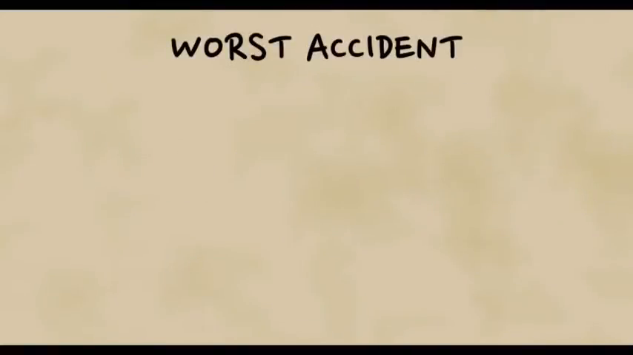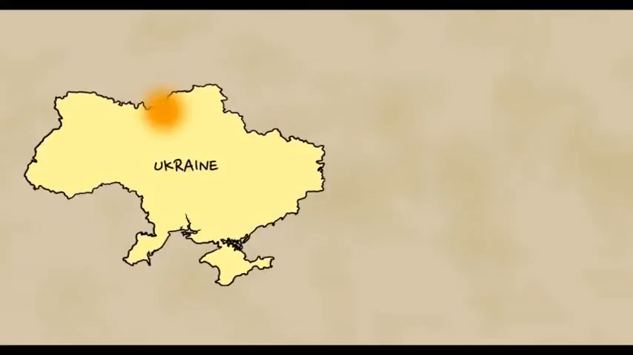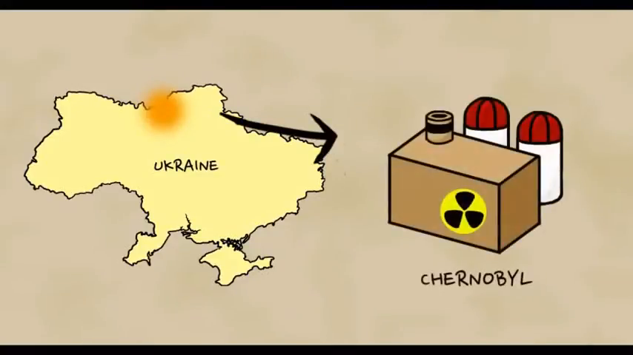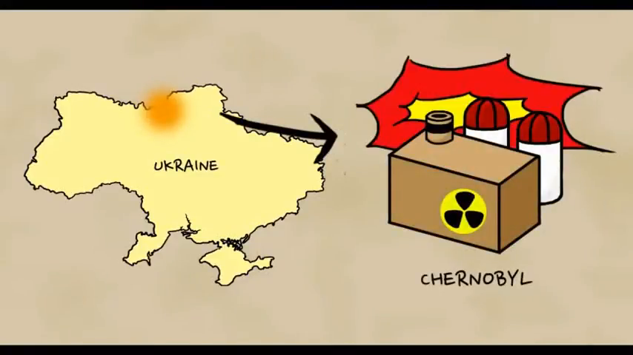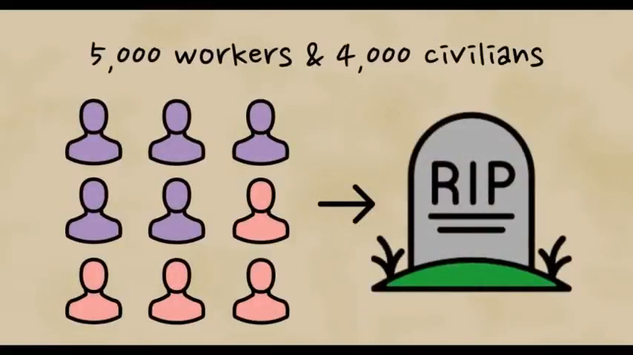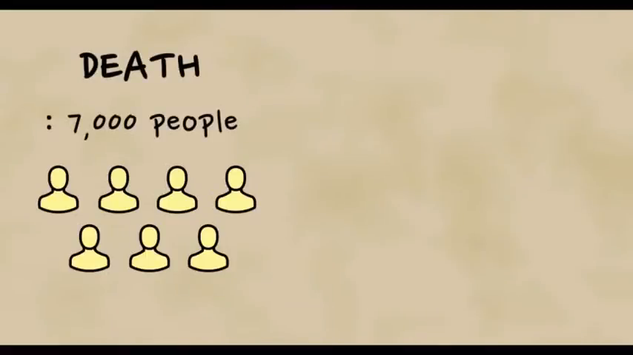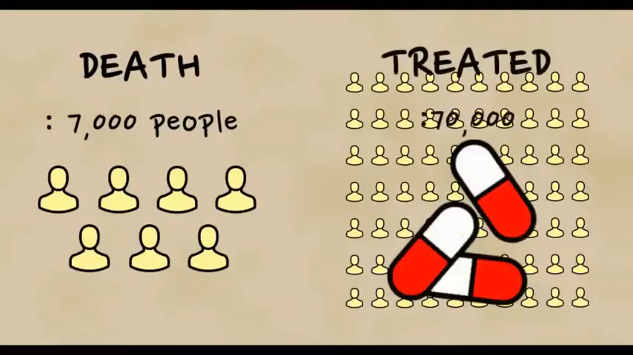Let's take a look at some examples. The most famous example is the Chernobyl nuclear accident. On April 26, 1986, a nuclear generating station located at Chernobyl exploded, called the 20th century's biggest and worst accident. The accident rapidly killed at least 9,000 people, 5,000 workers and 4,000 civilians. Plus, 5 years after, 7,000 died and almost 7 million were severely treated.